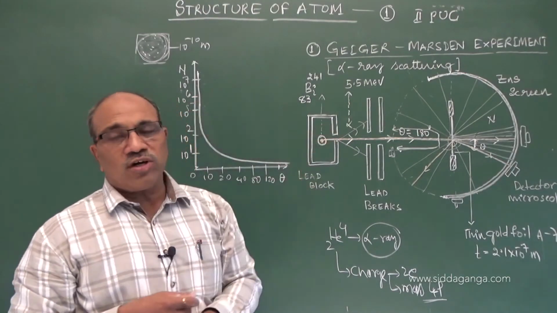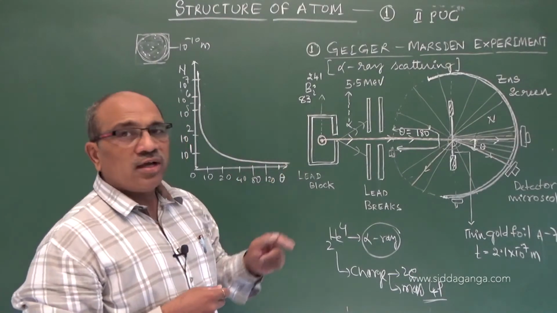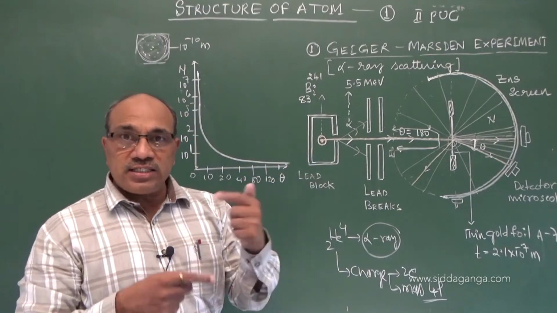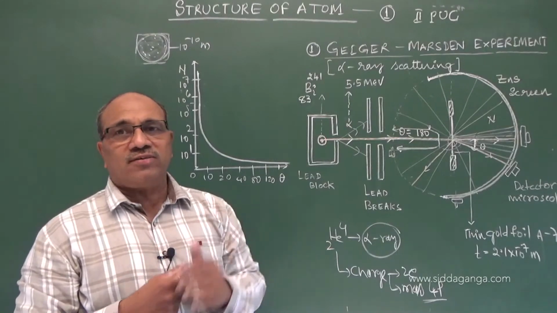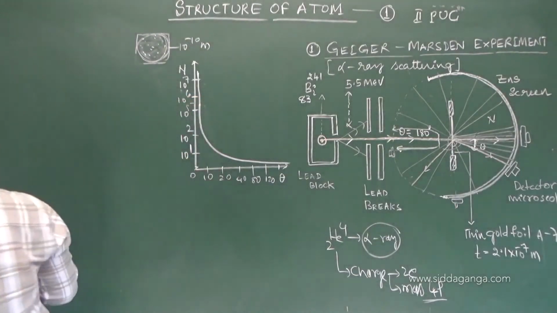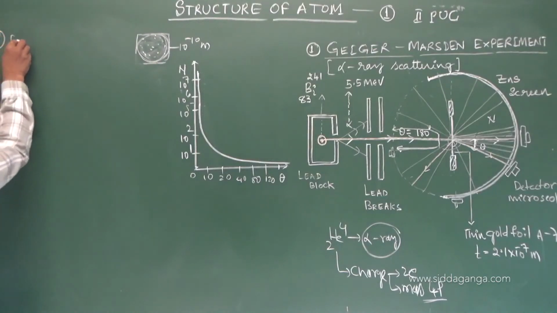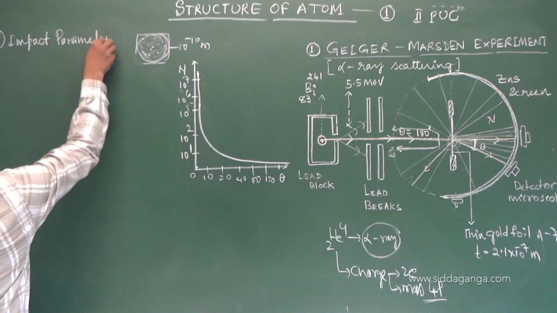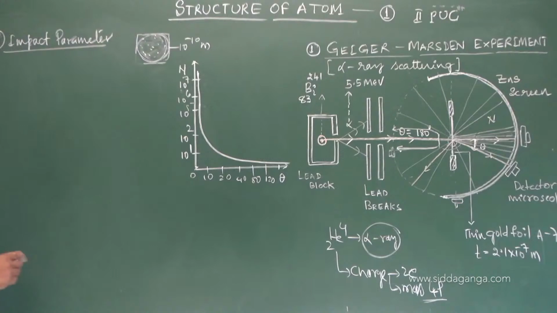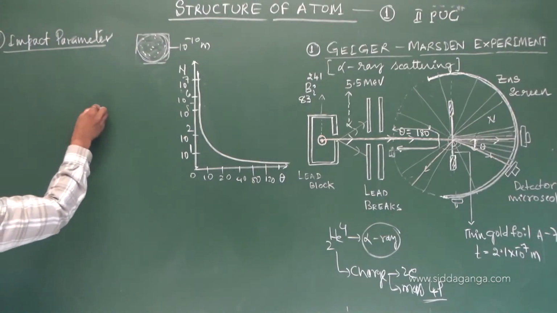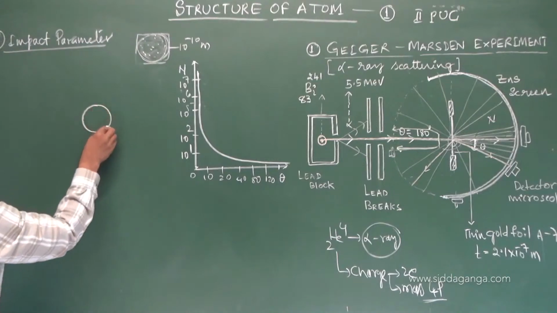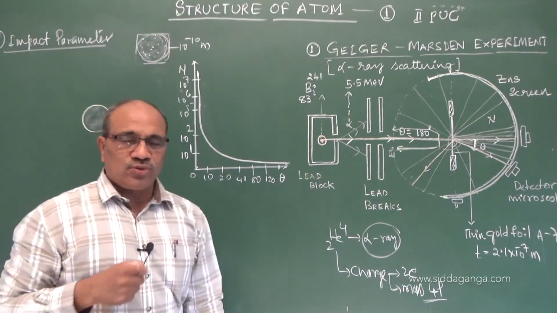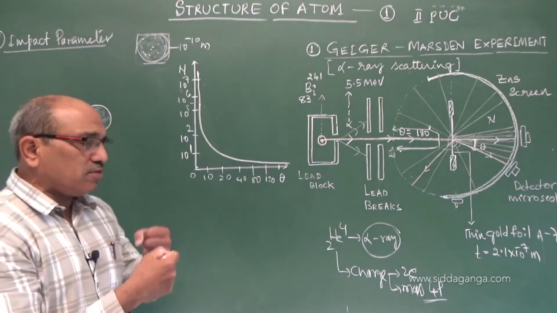But what conclusion do we draw from this large number of alpha rays passing through the atomic dimension without deviation? It means there is an empty space, and there is no positive charge there at all. To understand this, we use a term called impact parameter. Suppose this is the point where there is a strong repulsive force; the entire atom is not showing the strong repulsive force.